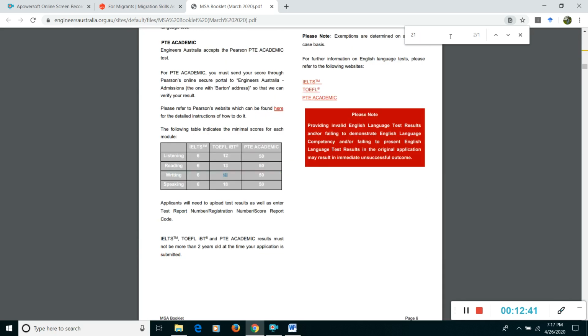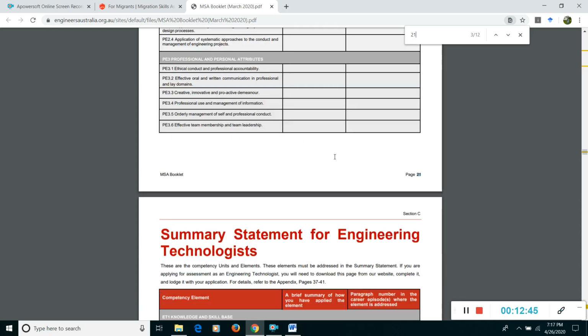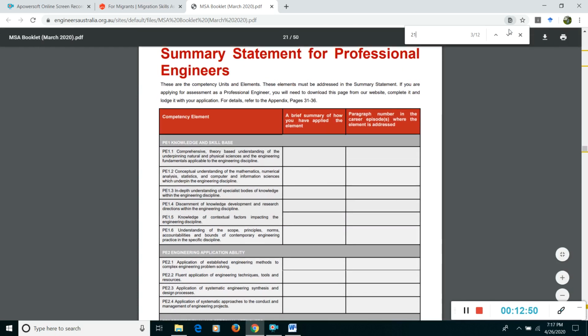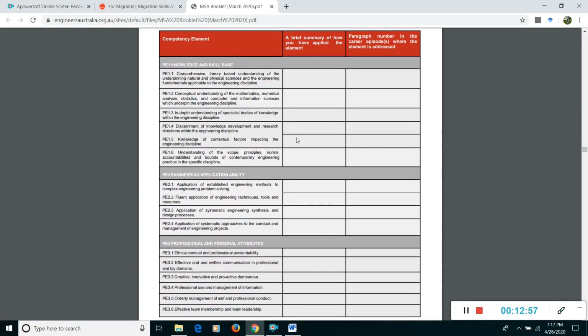Jump to page number 21. Okay, so this is the format for the professional engineers. We are applying for professional engineer, and you have to follow this format to write the summary.